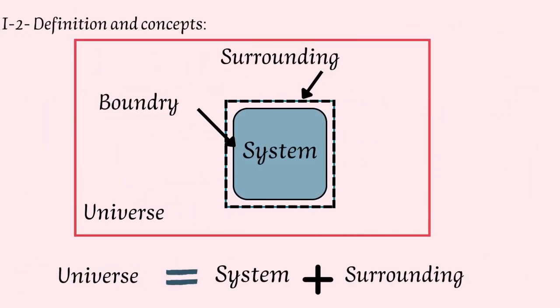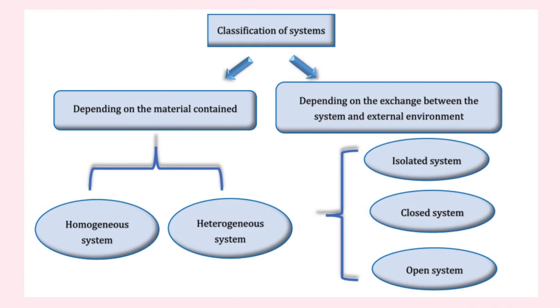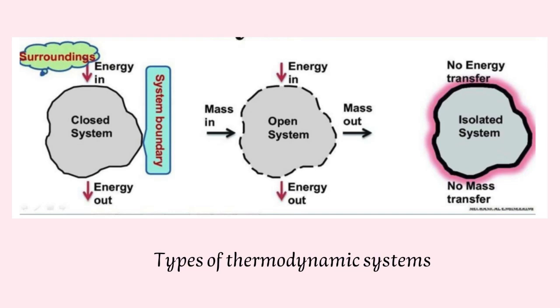Definitions and concepts. What is a system? A system is anything kept in consideration. Surrounding is everything which is external to the system. Boundary is the envelope which separates the system and the surrounding, since the universe is equal to the sum of the system and surrounding. Systems can be classified into homogeneous and heterogeneous systems depending on the material contained. Depending on the exchange with the external environment, systems can be classified as open system, closed system, and isolated system.